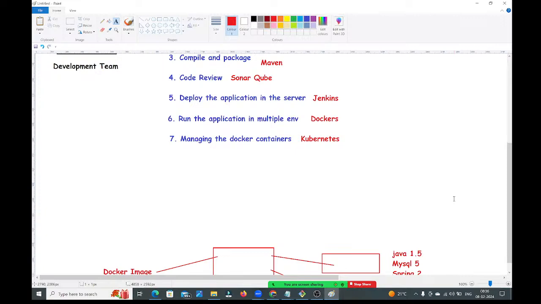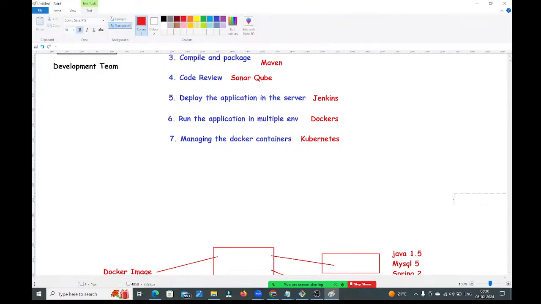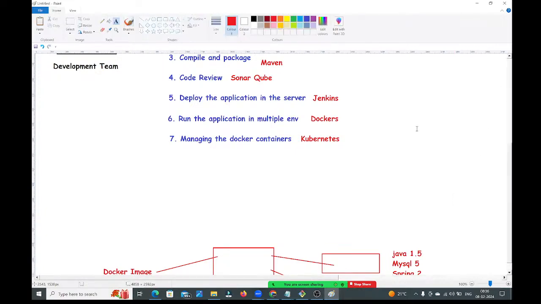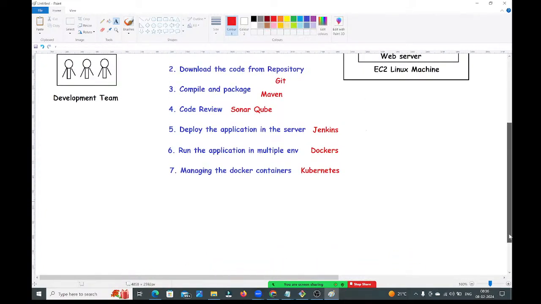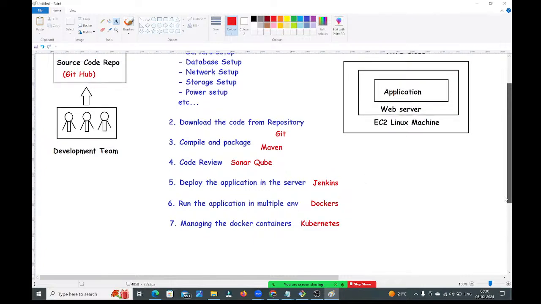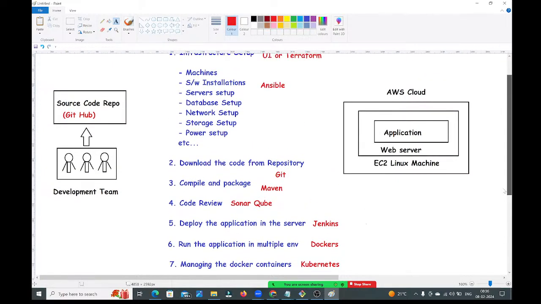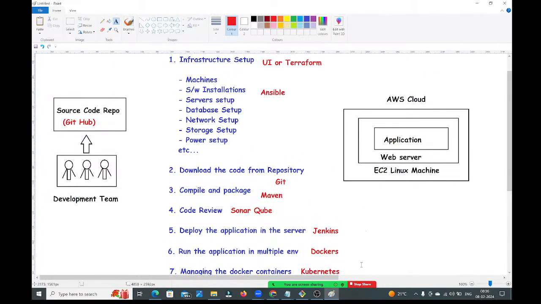Observe carefully, guys. Now we are going to understand the main point here. See, guys, here we have Terraform, Ansible, Git, Maven, SonarQube, Jenkins, Docker, Kubernetes, everything is covered. In this Kubernetes cluster only, we will install the monitoring tools like Prometheus, Grafana, ELK stack, everything we will keep inside that.